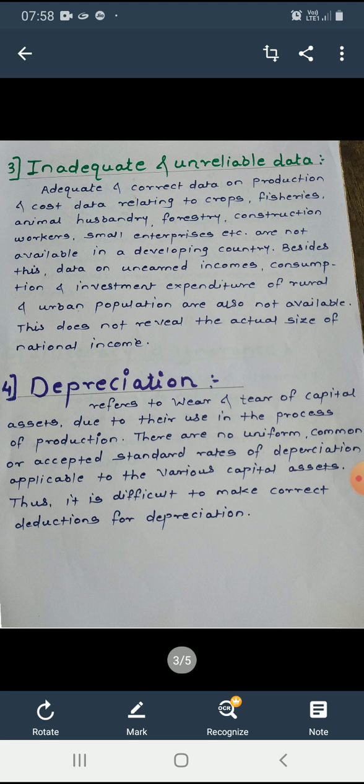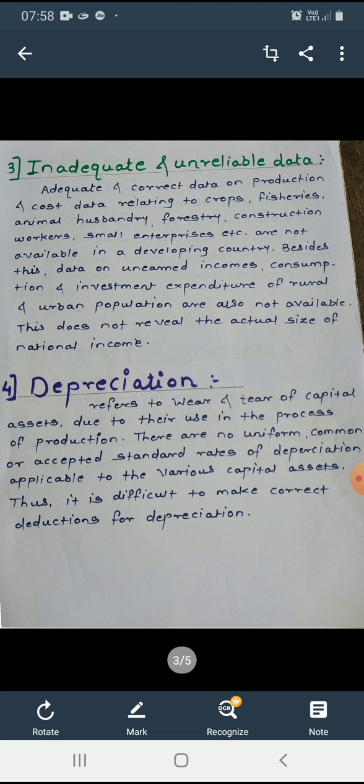Moreover, data on consumption and investment expenditure of the rural and urban population are not available for the estimation of national income. So there is no machinery for the collection of data in the country. So inadequate and unreliable data is also a major difficulty in the calculation of national income.